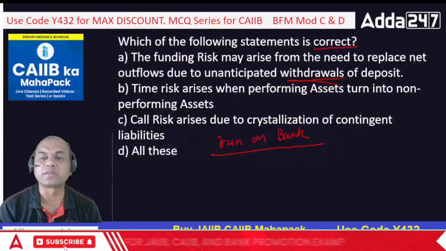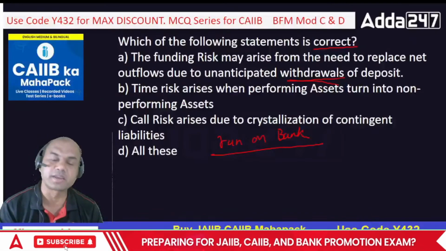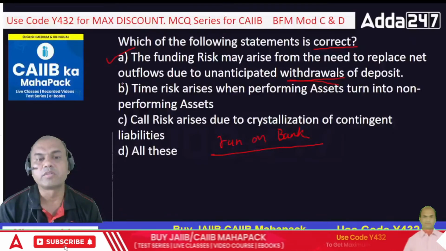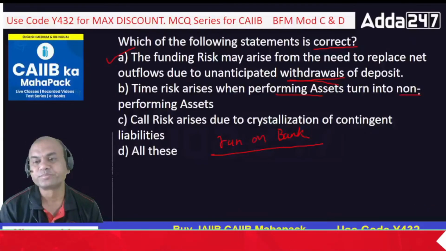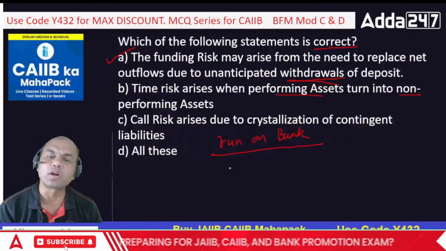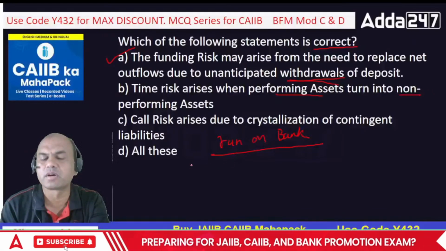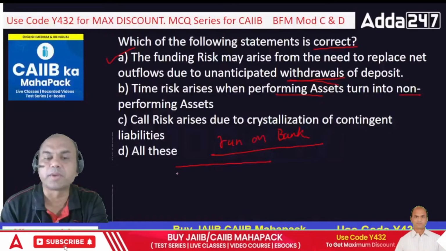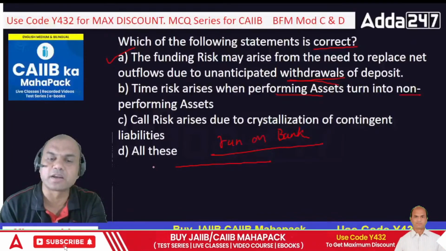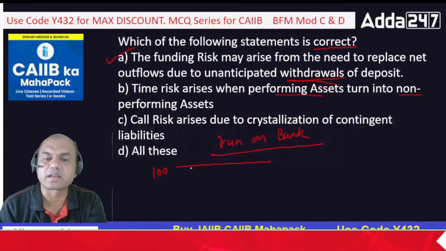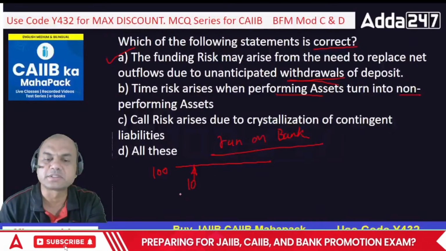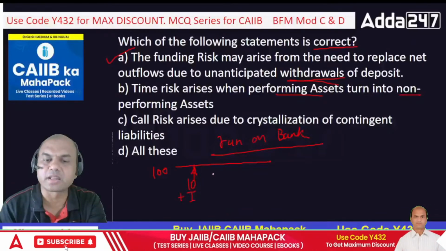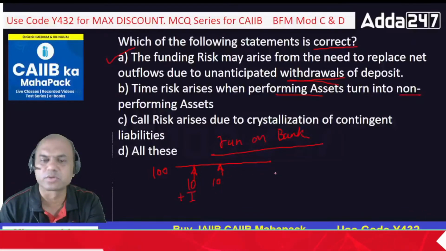Time risk arises when the performing asset turns into NPA. Yeah. So A was alright. What about B? Performing asset turns into NPA. NPA means I am not getting the interest. What is the purpose of a loan for the bank? Bank gives, let's say, 100 rupees, and the customer gives every month, let's say, 10 rupees plus interest, and it goes on and on.